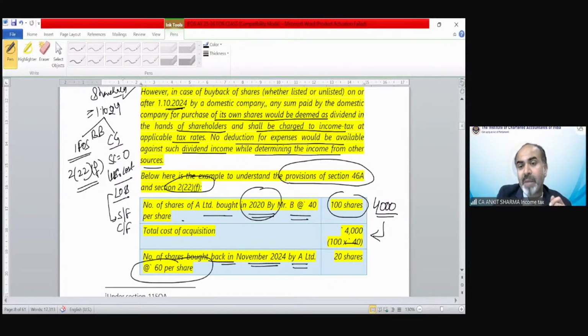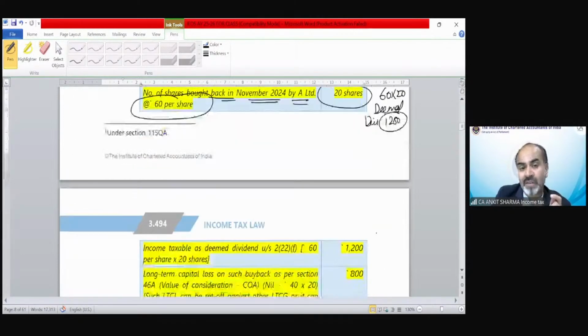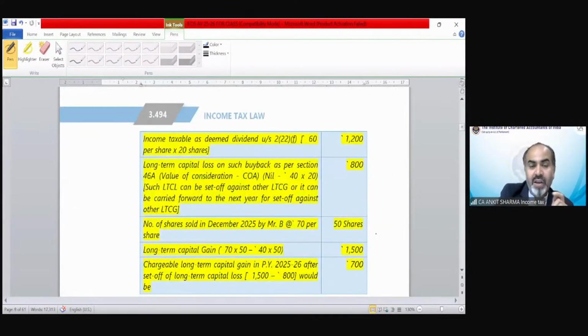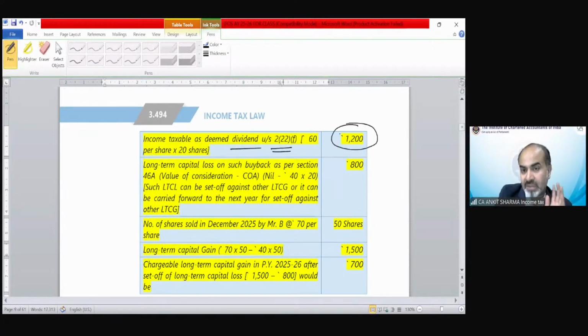So now the company buys back only 20 shares at the rate of 60. So 60 into 20 would be my deemed dividend. So 1,200 is going to be taxable as income from other sources in the hands of the assessee. You can see the income taxable as deemed dividend under section 2(22)(f) would be 1,200 rupees.